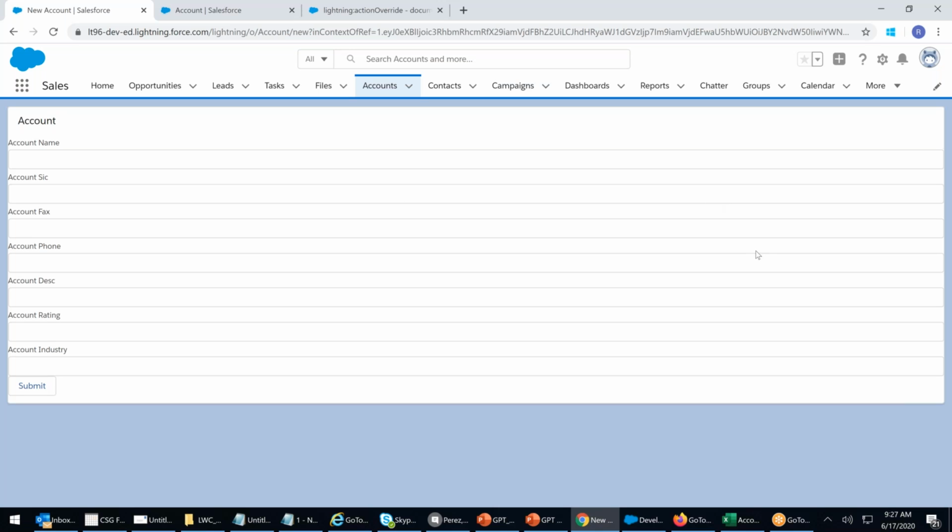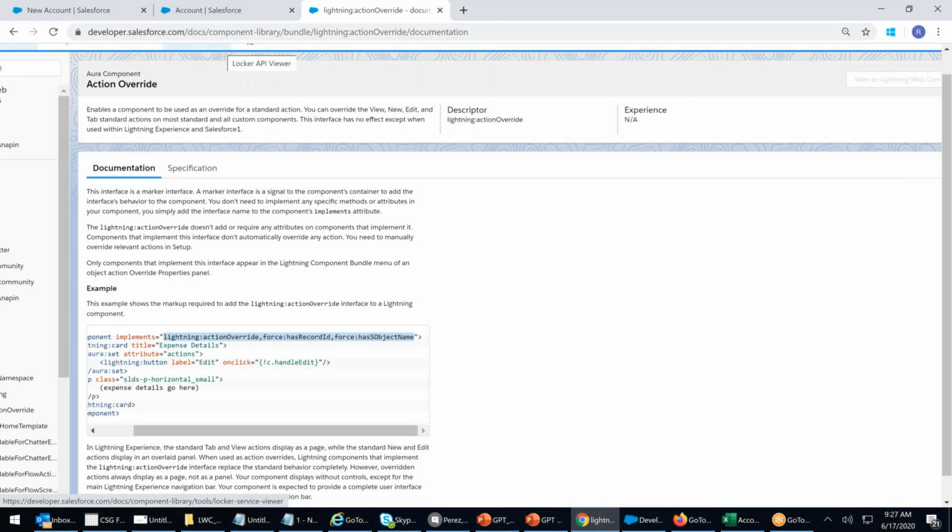Right? Now there are two things even I didn't discuss with you. How to get a toast message. One more thing I didn't discuss with you. Toast message. What is a toast message? Whenever you create an account or contact, one green message will come and automatically within some seconds it goes away. Those are called toast messages.